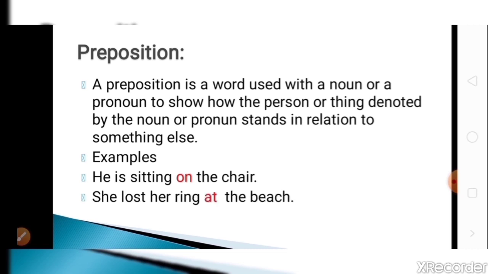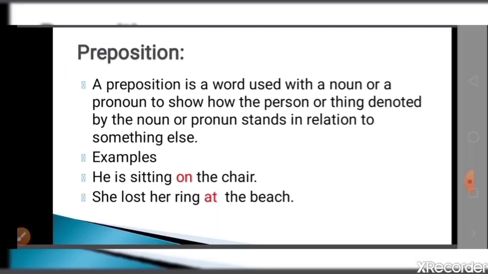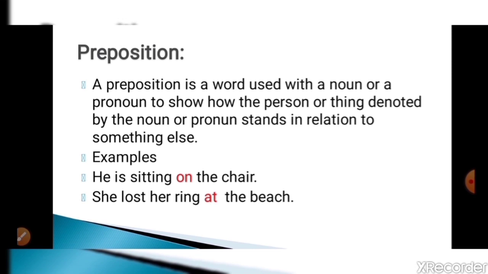Here you can see the next example. She lost her ring at the beach. So where did she lose her ring? At the beach. If we are not using at, there is no relation between she lost her ring and the beach. But where did she lose her ring? At the beach. So at is a preposition showing relation between two phrases. So this is the definition of preposition, that preposition is going to show relationship between noun and other words.